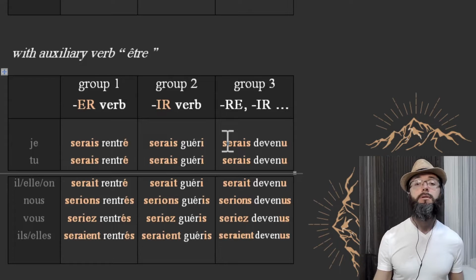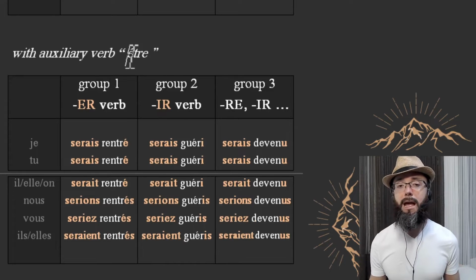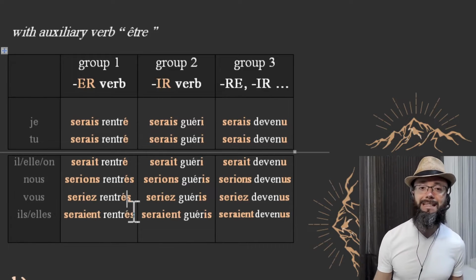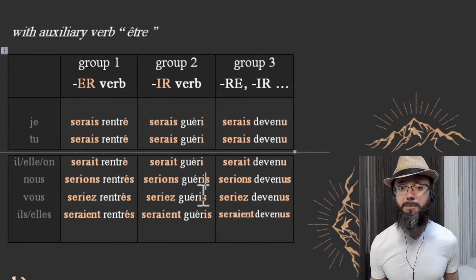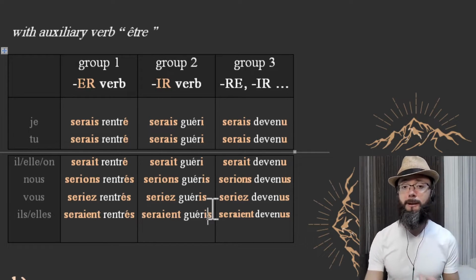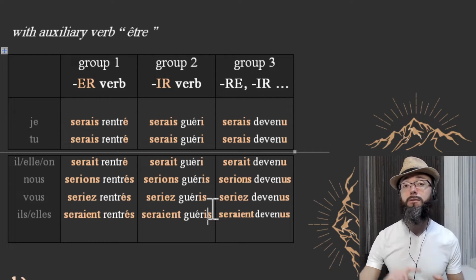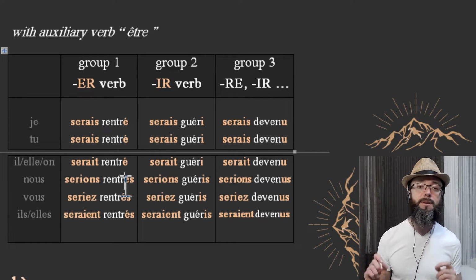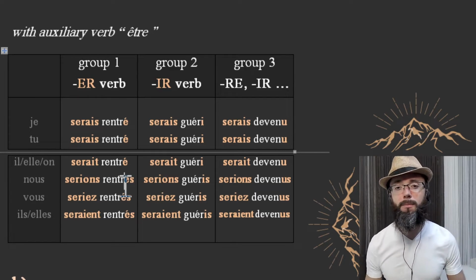With the auxiliary verb être, it changes a bit. As you noticed here, we have endings that change for the past participle of feminine subjects, masculine plural, or feminine plural. So we need to agree the past participle with the subject.